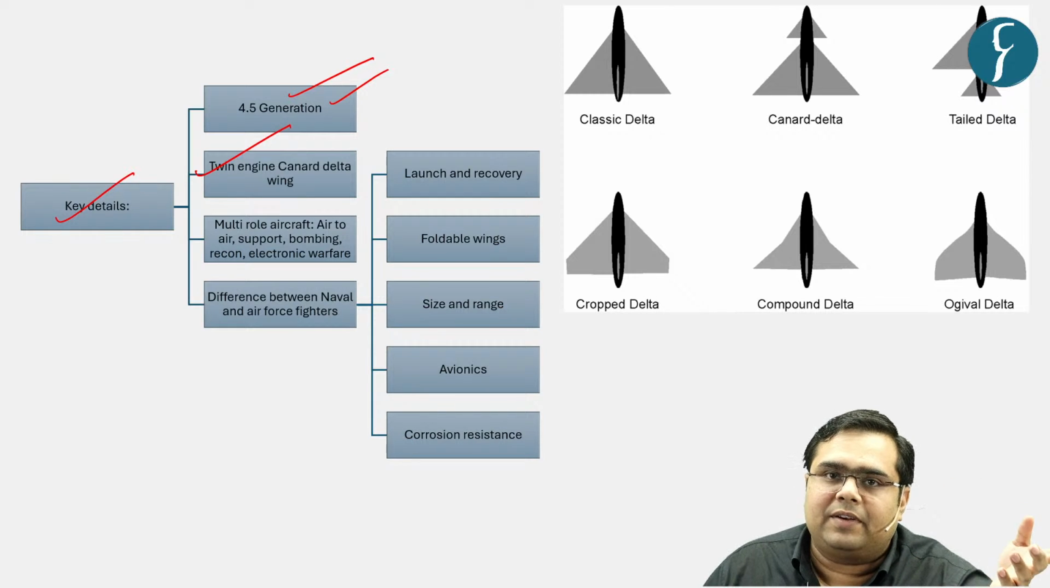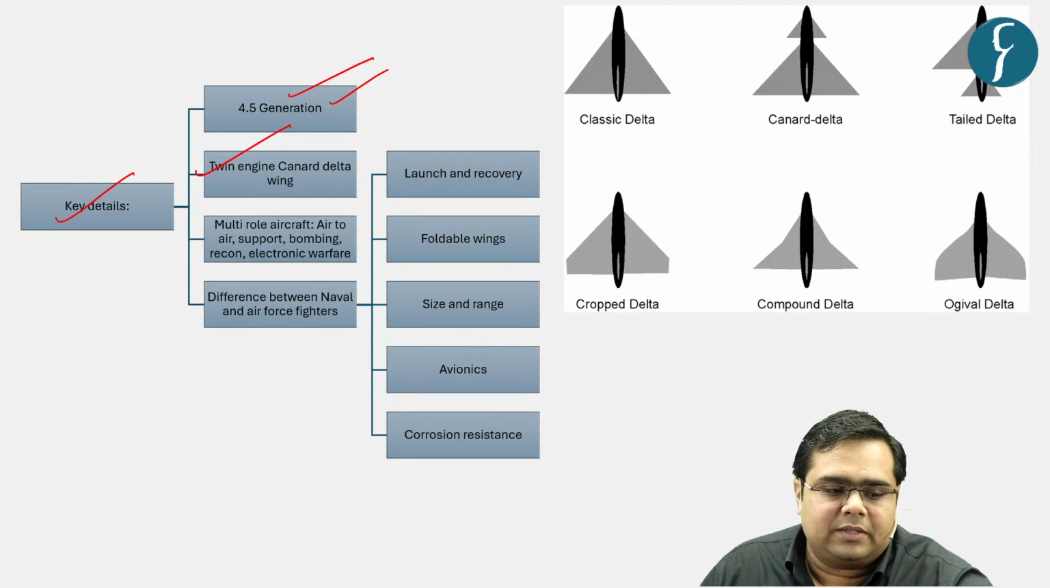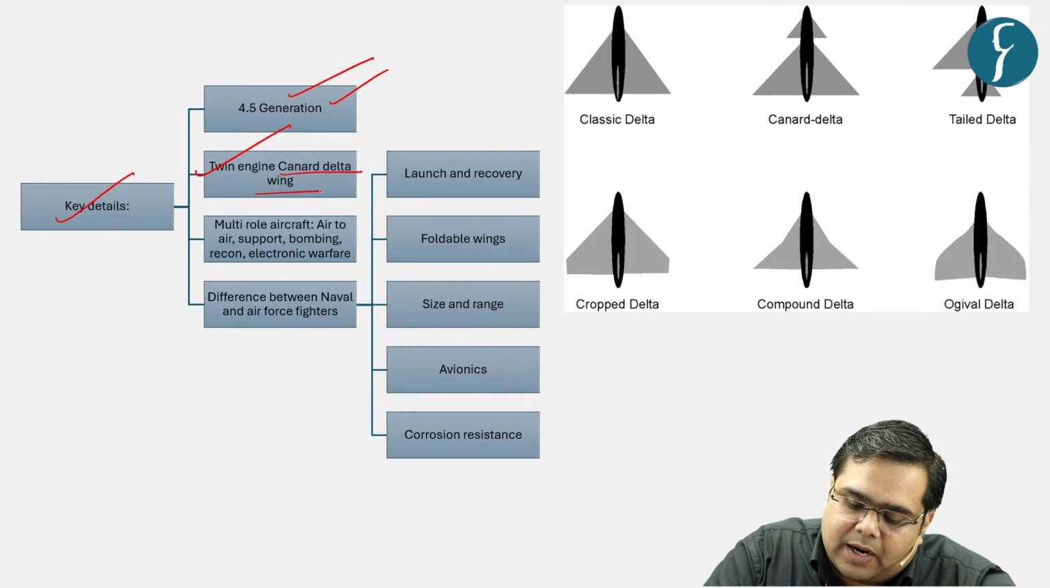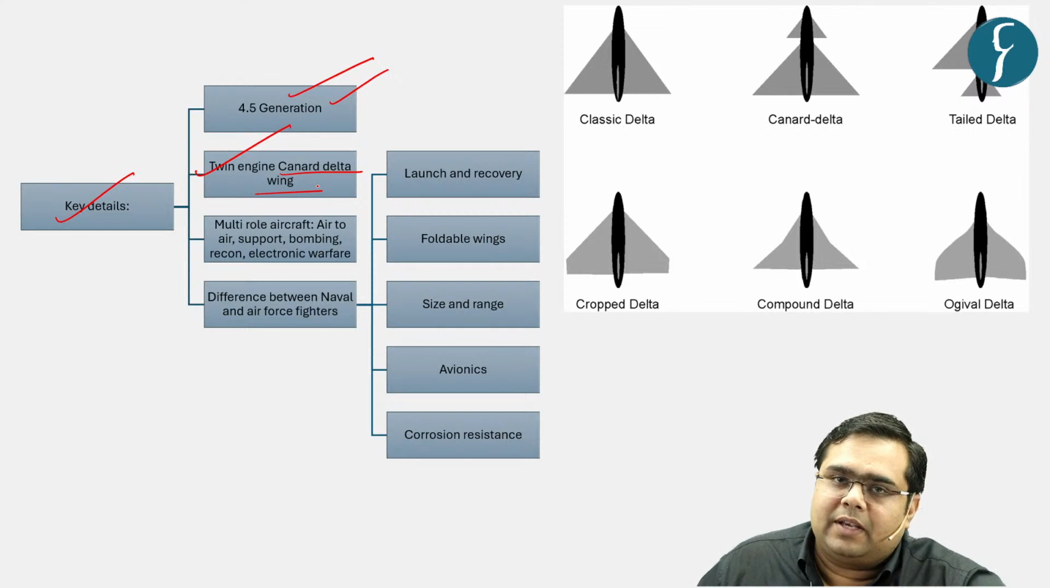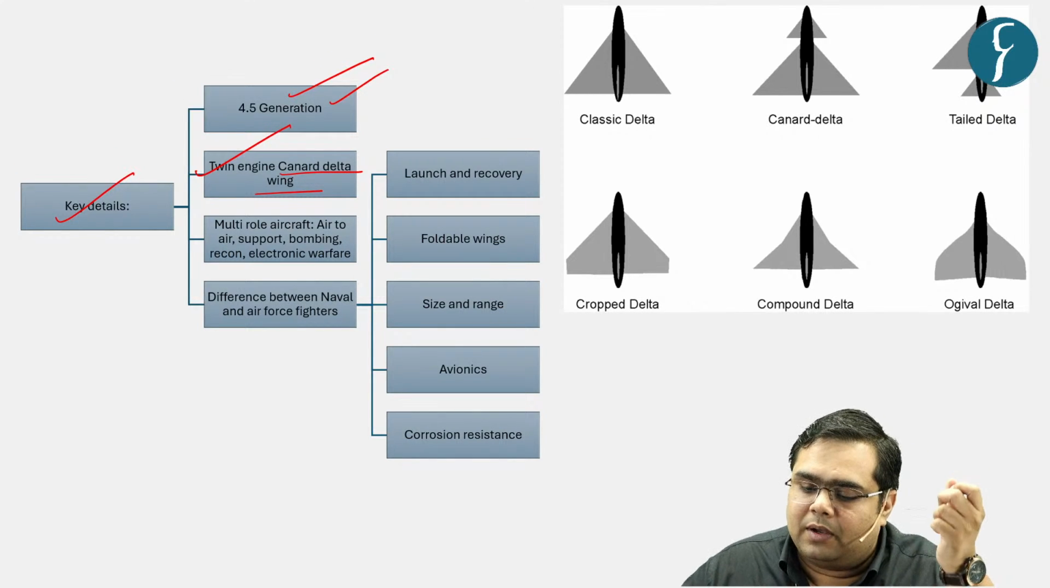Because of better safety standards. Even if one engine fails to perform, the second engine can be used to complete the mission and come back to the base, right? And it has got canard delta wing. Now this is a key term that we need to just understand.